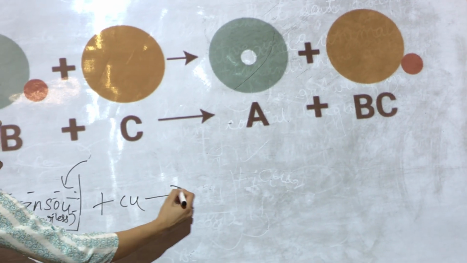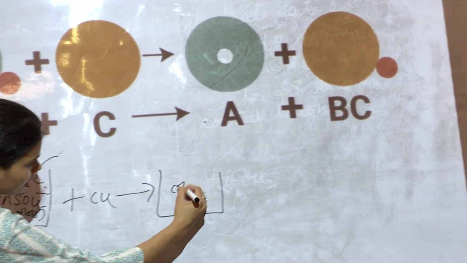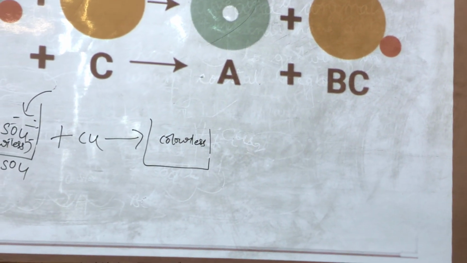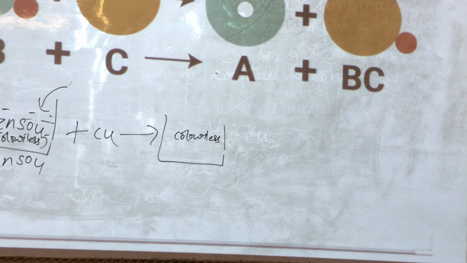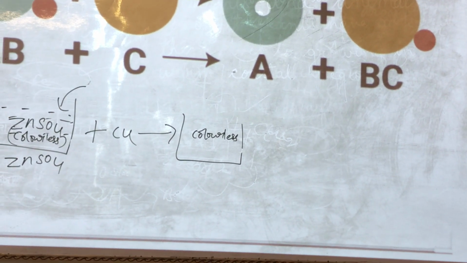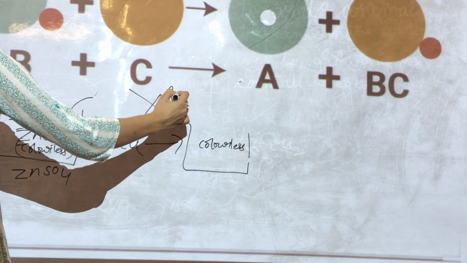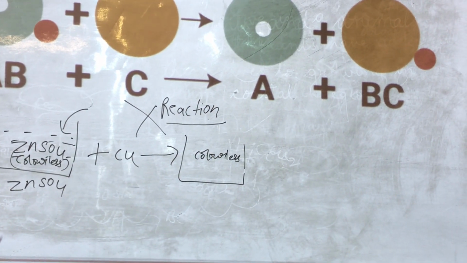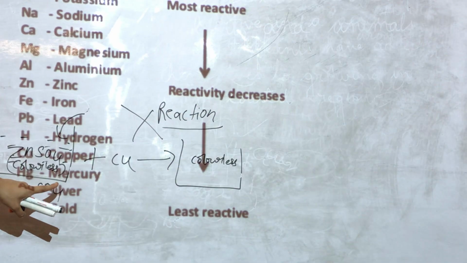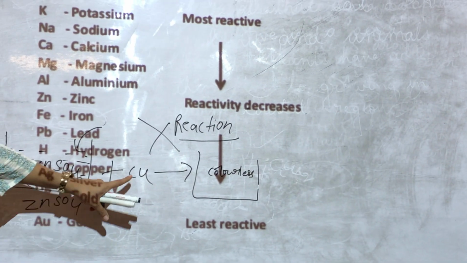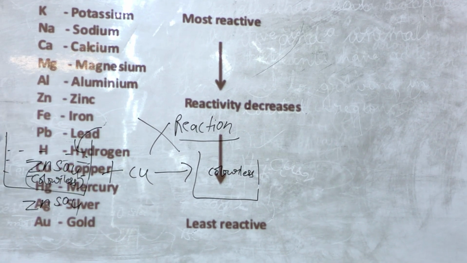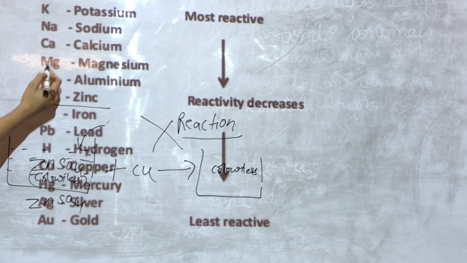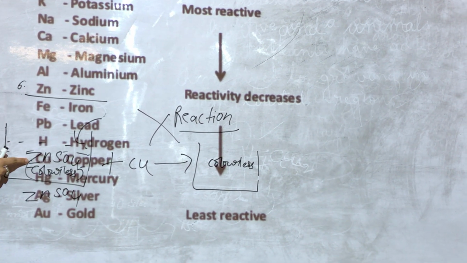After some time, I will see that the beaker is again colorless. Why? The beaker, which was initially colorless, was again colorless after the reaction. It means that there was no reaction. Can you reason out why? If you see the reactivity series, you will notice that copper is below zinc.